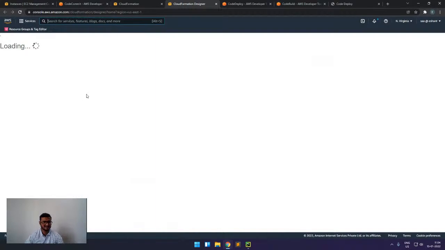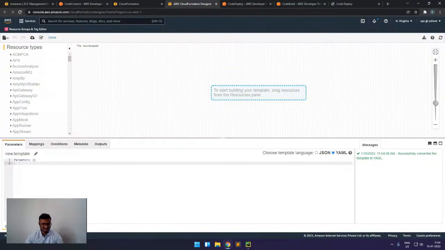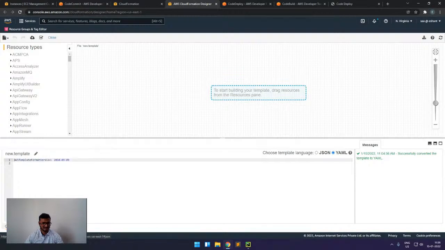So here we can see, yeah. So here you can see we are having JSON and YAML structure available. These are all the features that we discussed, mapping, conditions, and so on, in the template.